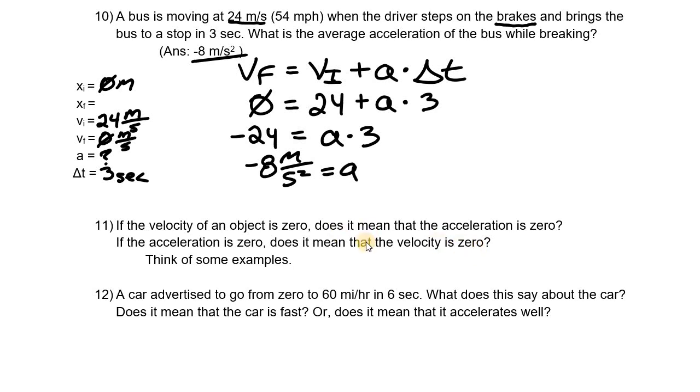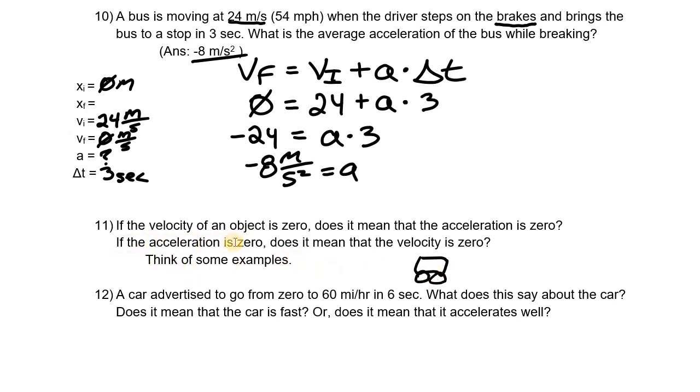Okay. So the way that I look at these types of problems is just take it step by step. Let's actually just look at this. If the velocity of an object is 0, let's think about this. We have ourselves a car right here. If the velocity of the object is 0, well, wait a minute, is the car moving right now? Hopefully you're saying to yourself, no, it's not moving. Does it mean that the acceleration is 0? Well, if the car's not moving, how could it possibly be accelerating? So yeah, it does mean that the acceleration is 0 if the object is simply not moving. Okay, so that's that one.